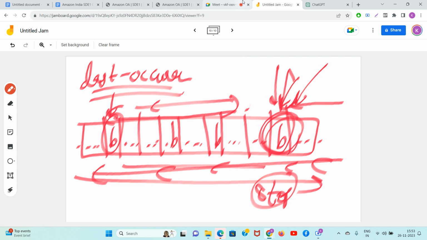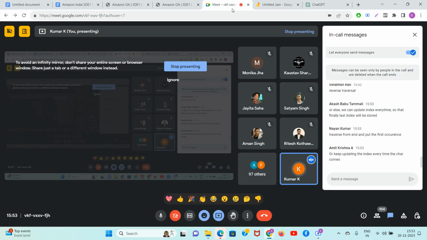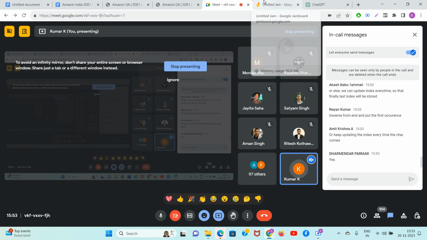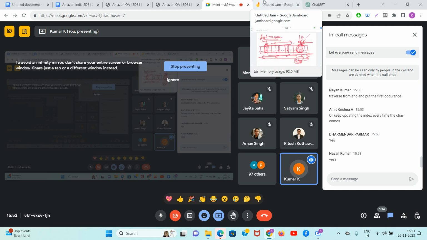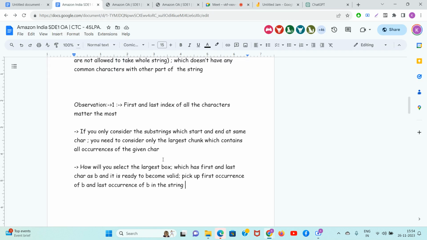Okay, so guys, you understand na, that you are using two maps. One map will tell you the first occurrence of all the characters and another map will tell you the last occurrence of all the characters. Good guys, now comes the interesting part. Be ready for the interesting part.